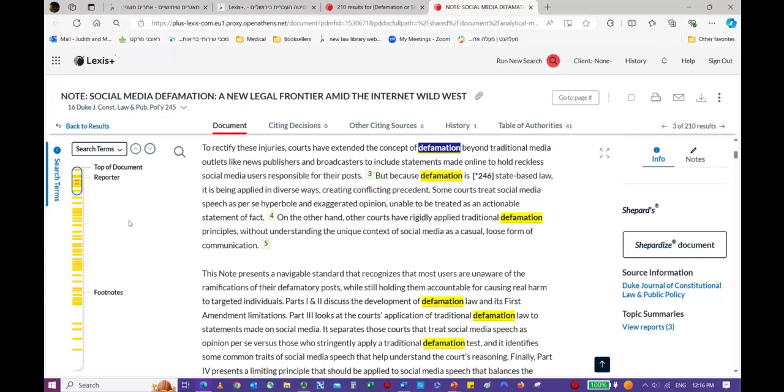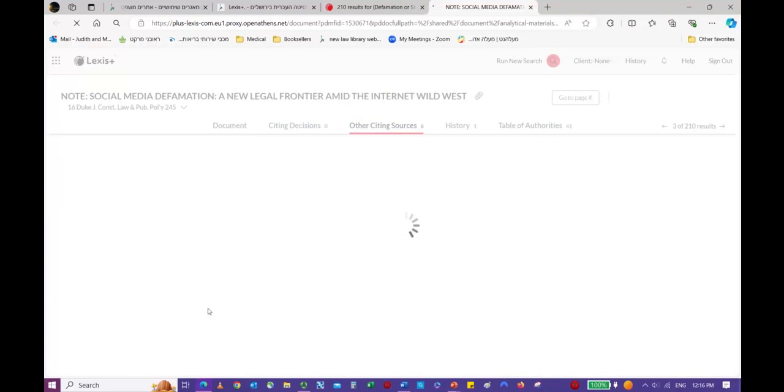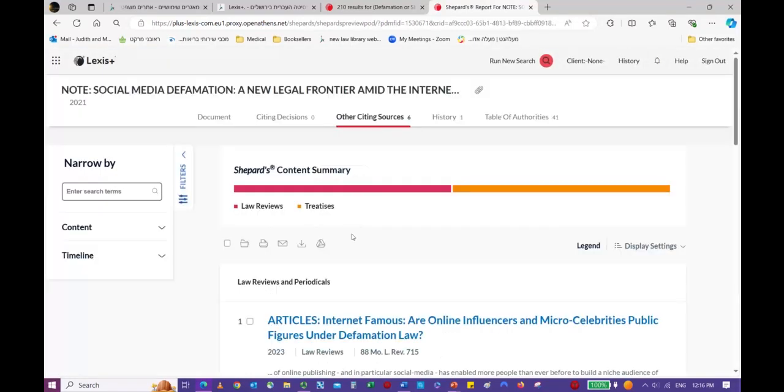And what do we have up here? We have other citing sources. This is what's called Shepard's, which will be another video unto itself, but it will tell you who has cited our article.